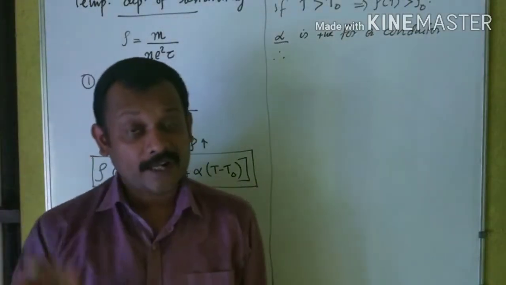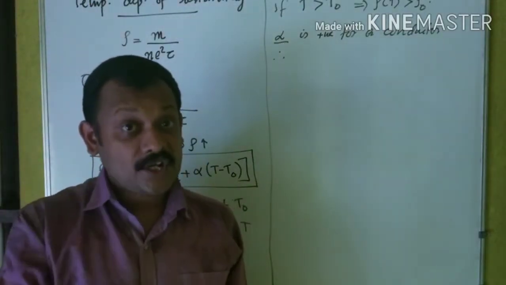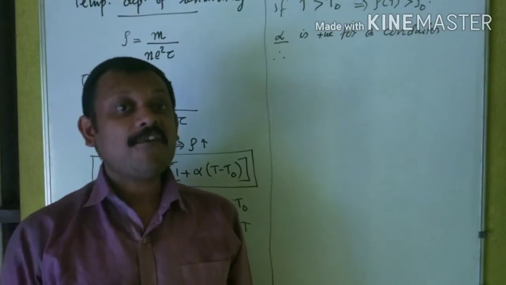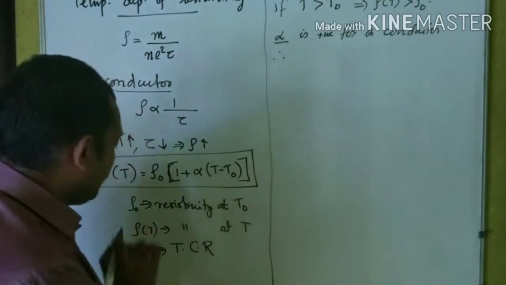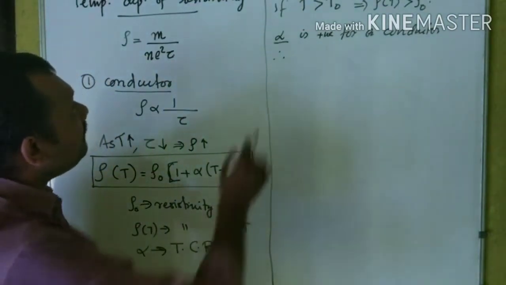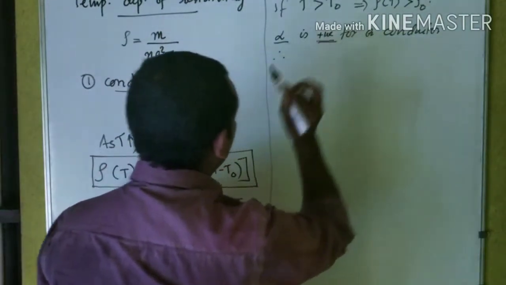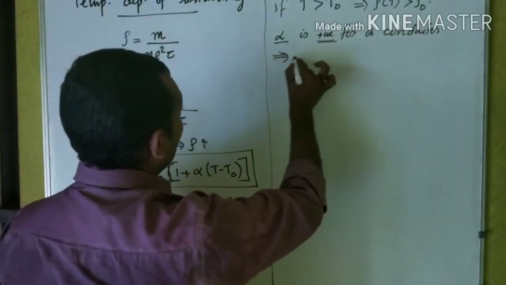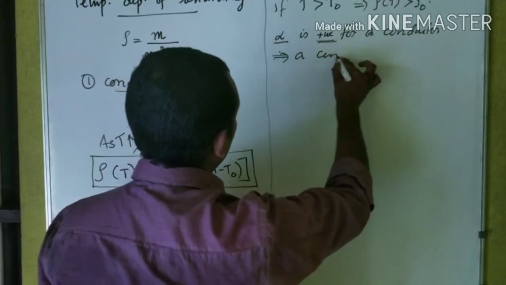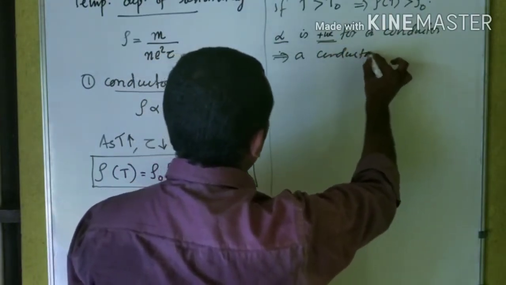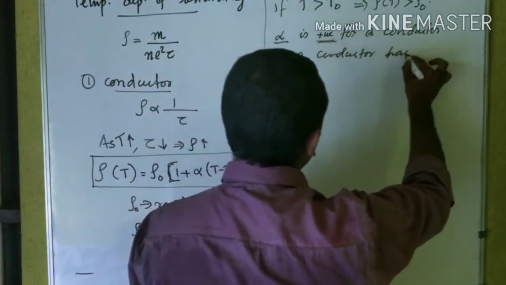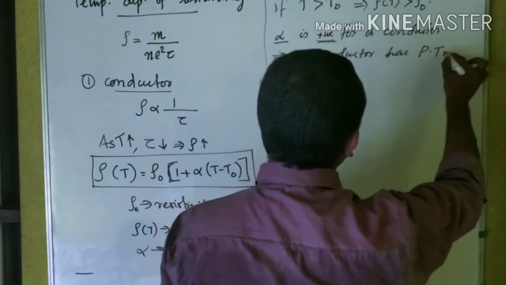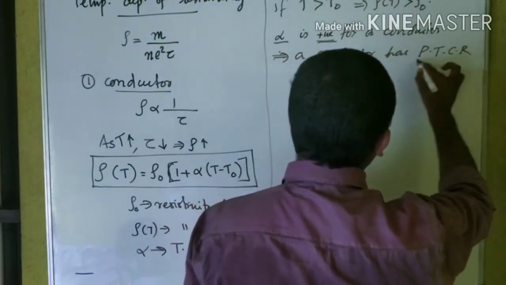That means here alpha is positive for a conductor, which implies a conductor has PTCR.